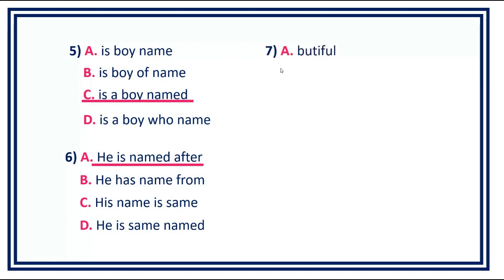Number 7. A. Beautiful. B. Beautiful. C. Beautiful. D. Beautiful. Answer is letter C. Beautiful.